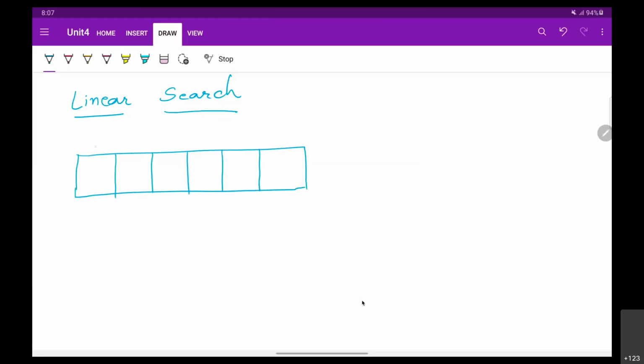If you have array, then you'll be having index values for those elements 0, 1, 2, 3, 4, and 5, which means you have an array of size 6. If you call it this ARR, then you have gone for integer ARR of 6.